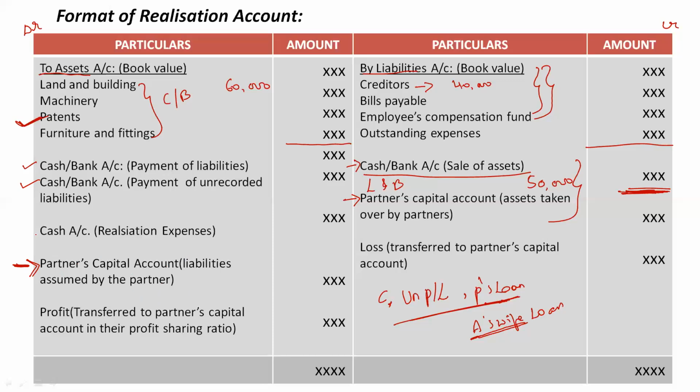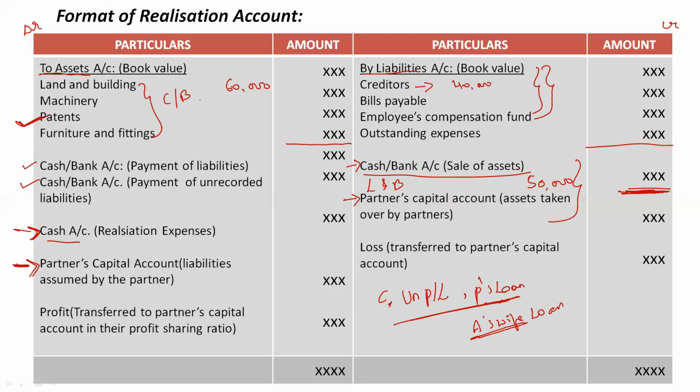And finally, if there are any realization expenses given in the question, then we would record it as cash account on the debit side. Expenses are recorded on the debit side, so cash account on the debit side, in brackets, realization expenses.